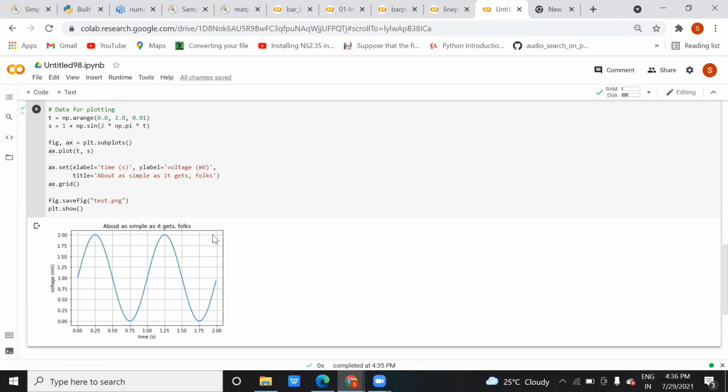Grid means these boxes you see. When you draw a graph, you might have done it in school in your mathematics subject, where in the exam they give you a question based on plotting a graph, and the graph is in this form, a green color graph with small boxes. That is called the grid. After this, you can save the file as test.png, and this file will be saved in the Colab where you are running. If you run this on a local system, you can just give the path and run it.